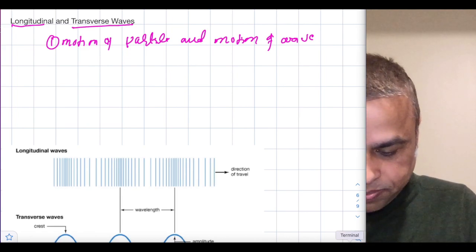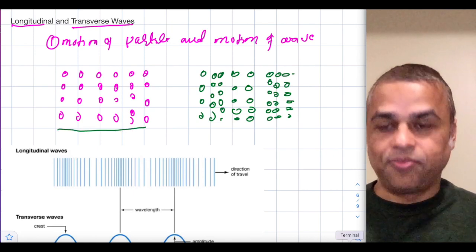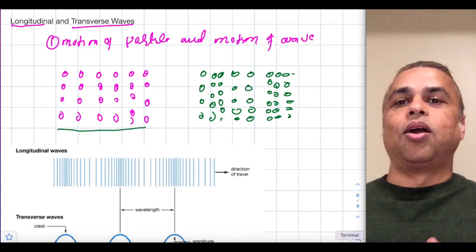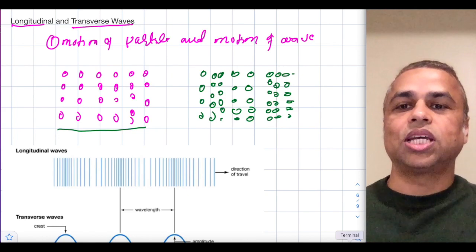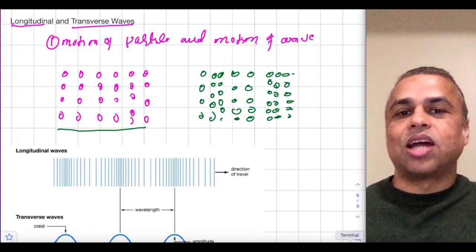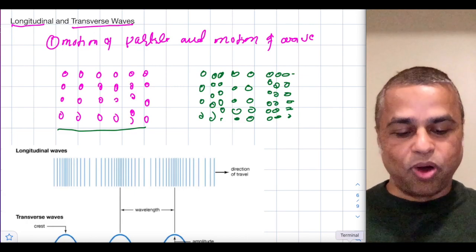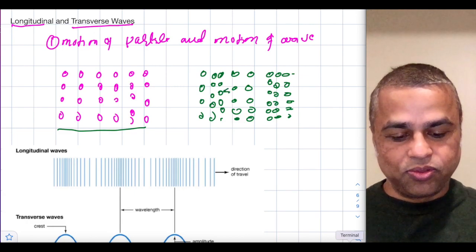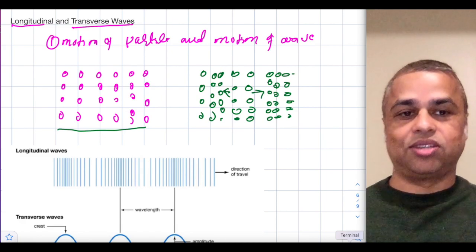So, for example, this red represents the molecule distribution if there is no sound. When the sound travels through the medium, the molecules move in this direction and this direction.